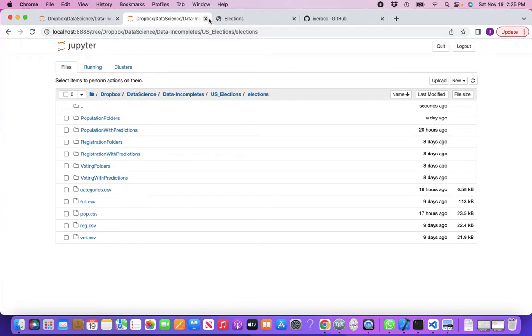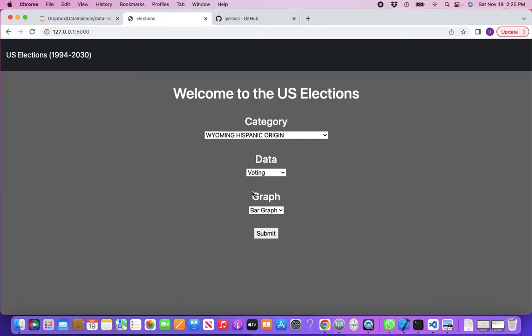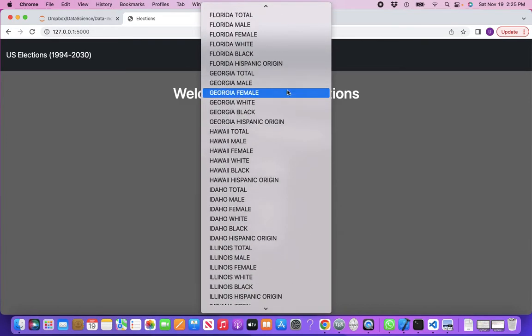Now, after that, we built an interactive website in Flask. It's a simple website. You have three categories to choose from. One is the state and categories within.